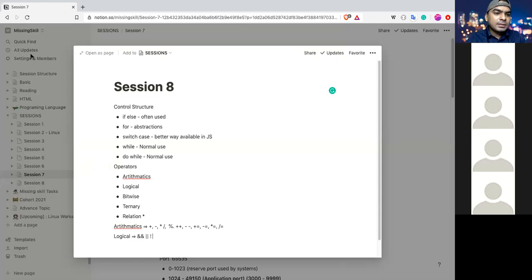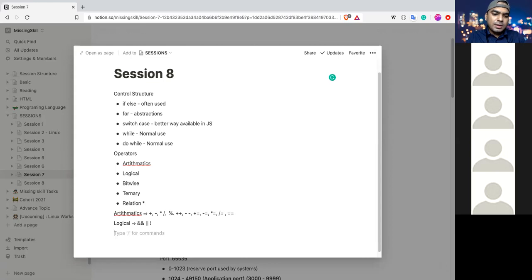Come again. Only three are there. Double equal, right? Double equal will also be there, no? No, no, sir, this is arithmetic. Sorry, my bad. Yeah, that's all, I guess. There are, I guess, a couple more, but not really used.